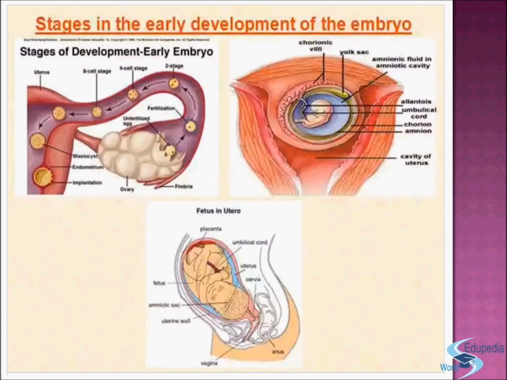And this is the cavity of the uterus, this portion. Now you can see this diagram. This is the fetus in utero. This is the placenta. Here it's the umbilical cord. This one is the uterus. This is the cervix. This is the uterine wall. This is the amniotic sac. And here is the fetus. This one is the anus, and this one is the vagina.